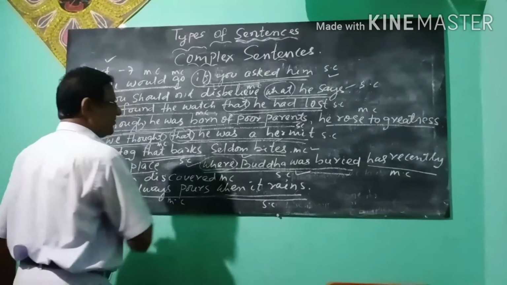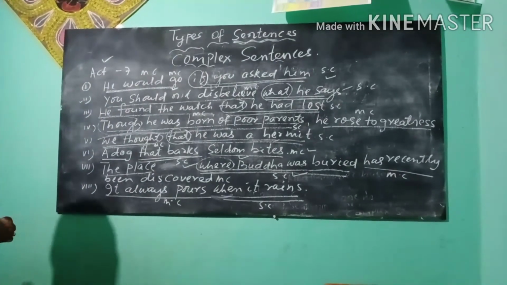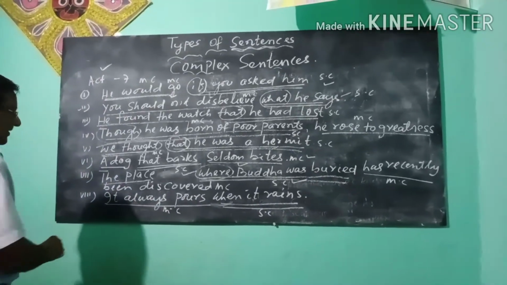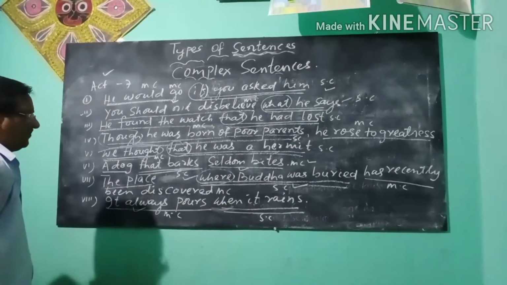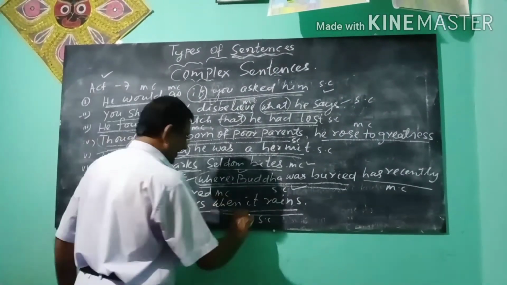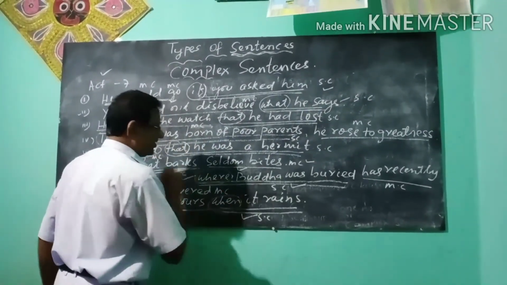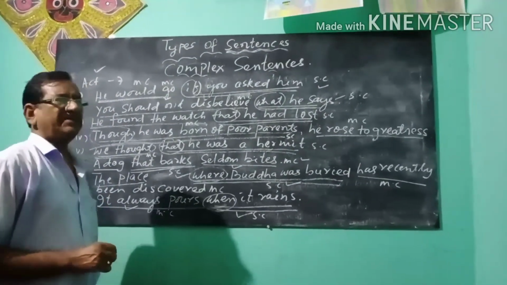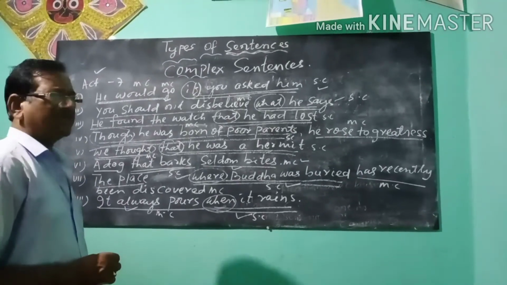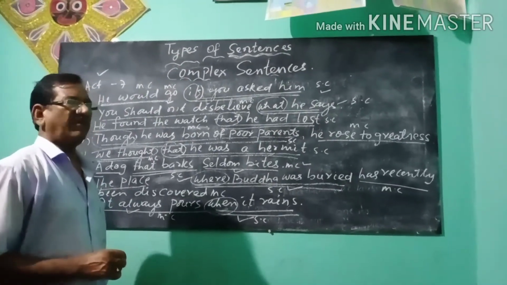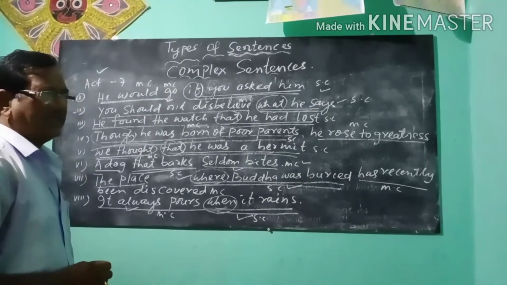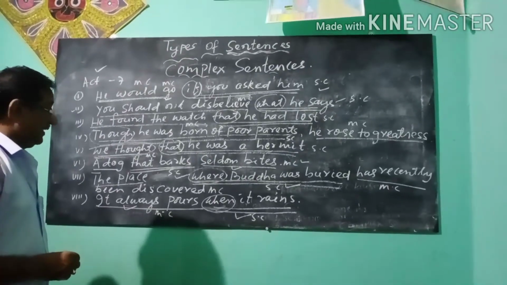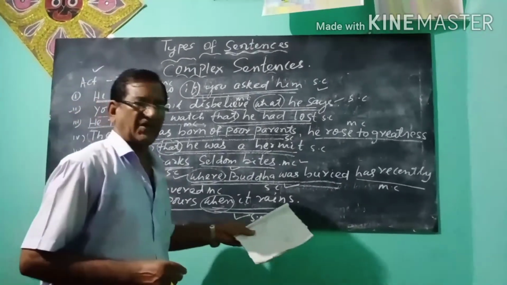Here, where is the subordinator. It always appears when it rains. In this sentence, it always appears is MC. And when it rains, SC. Here, when is the subordinator. You know, the subordinator comes at the beginning of the subordinate clause. And so, it is called subordinate clauses.